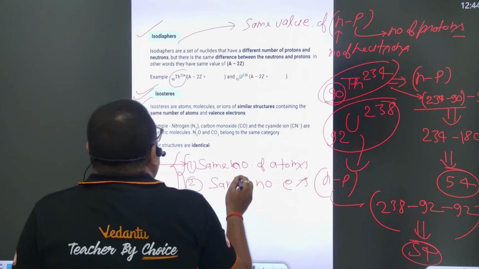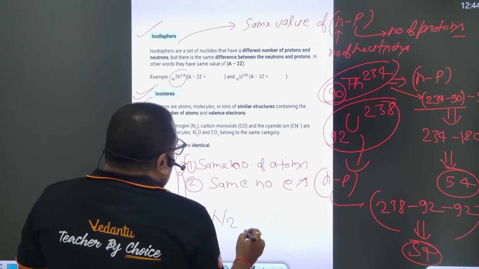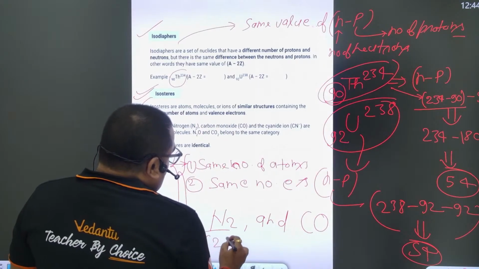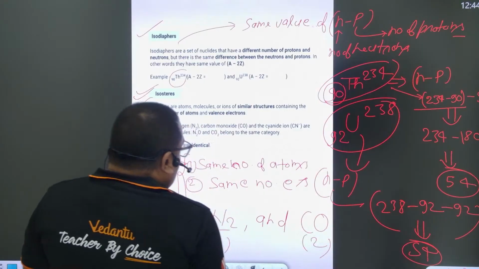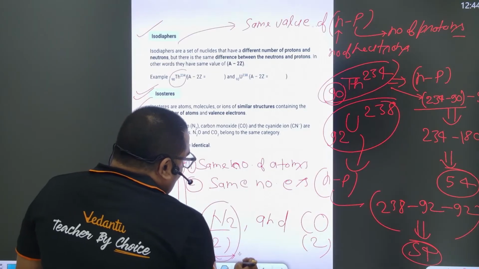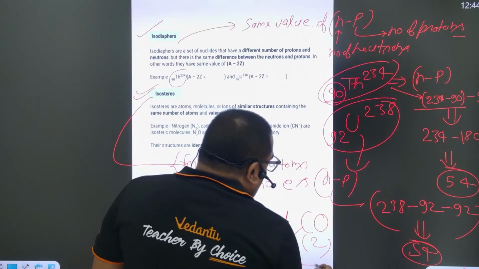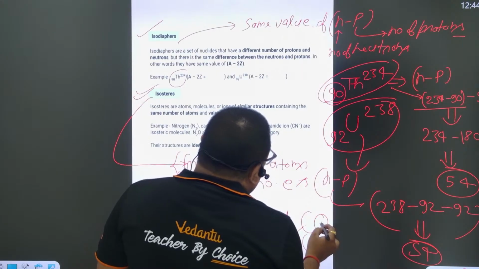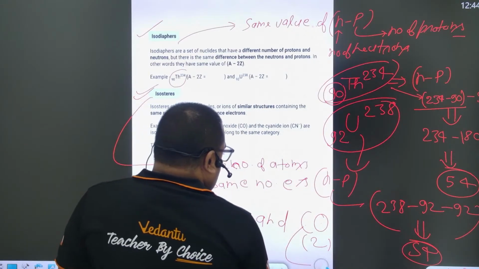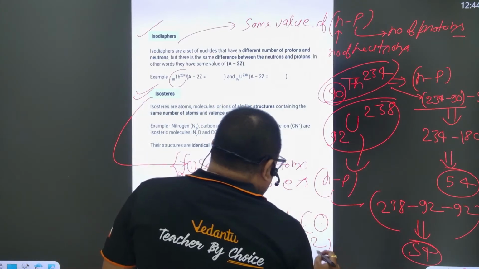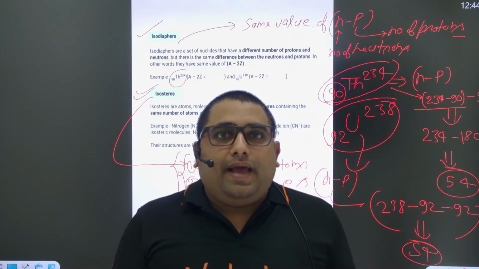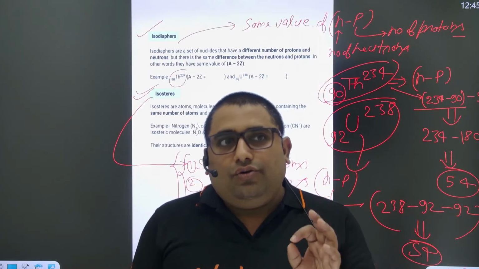For example, here I have taken N2 and CO. In N2, how many atoms? 2. In CO, how many atoms? 2. Now calculate the number of electrons in N2: 7 twos are 14, so 14 electrons. And in CO, 6 from carbon and 8 from oxygen, so 8 plus 6 is 14 electrons. So CO and N2 have the same number of atoms and the same number of electrons, so they are called isosters of each other.